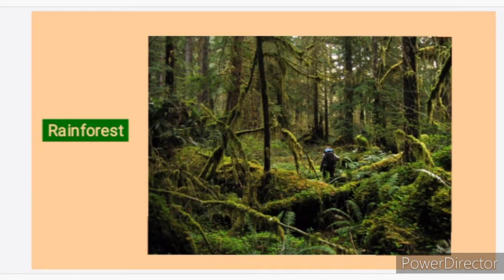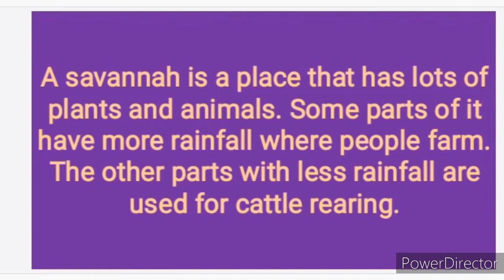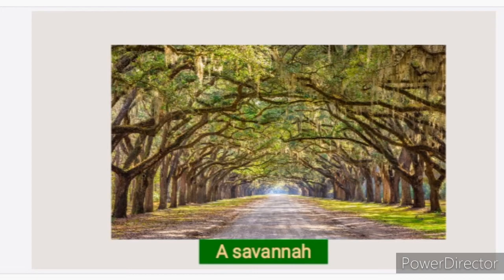Okay, now the next one we have is a savanna. A savanna is a place that has lots of plants and animals, and some parts of a savanna may have more rainfall than others. The parts with more rainfall are used for farming, while the parts that have less rainfall are used for cattle rearing. Now, this is an example of a savanna.